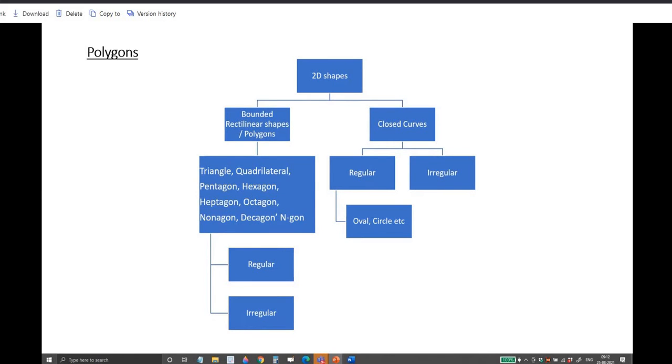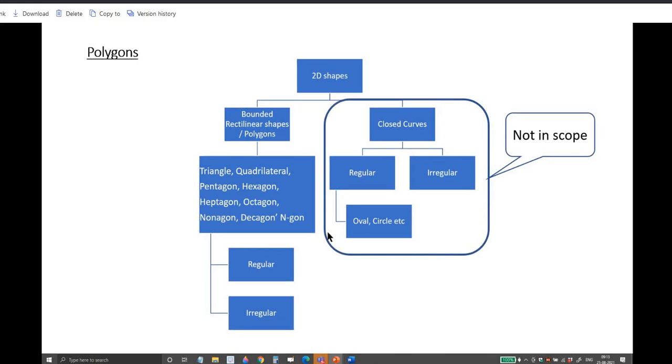To say a polygon is a regular one, there are 2 conditions to be satisfied. Condition number 1: all the sides should be equal in length. And all the interior angles should be equal in measure. These are the 2 conditions which make a polygon regular or irregular. Is it understood?